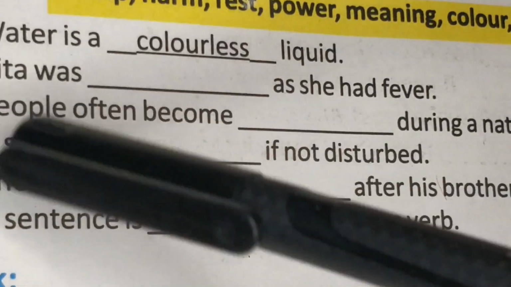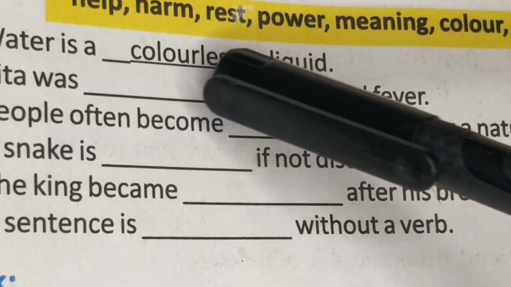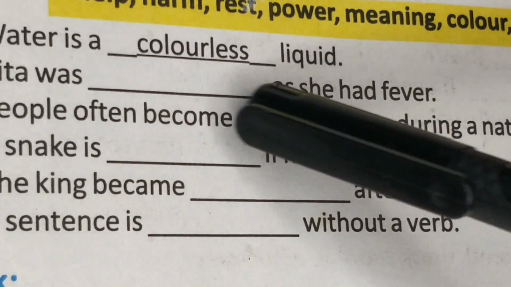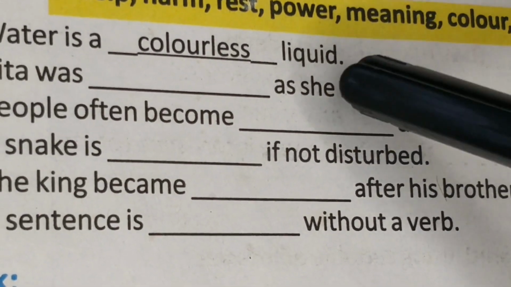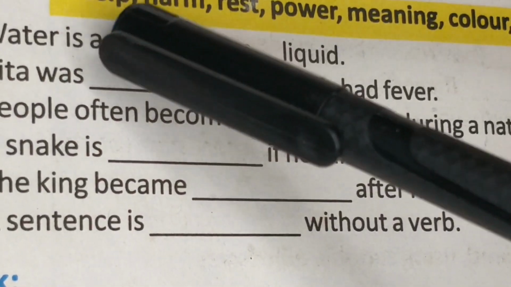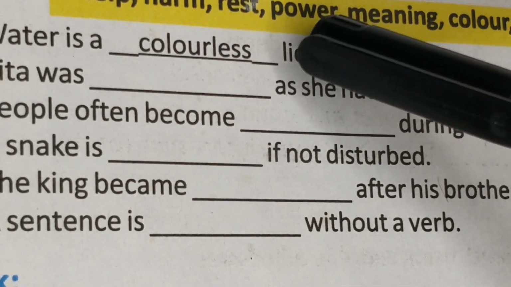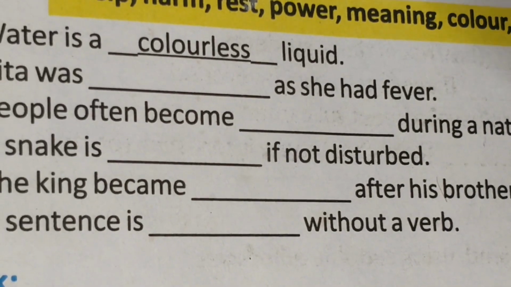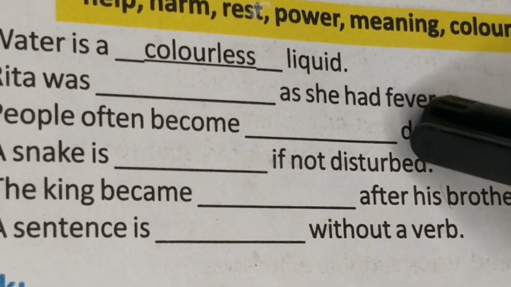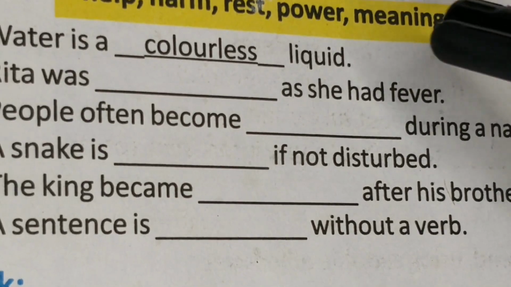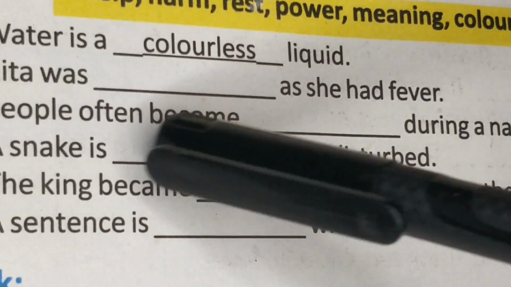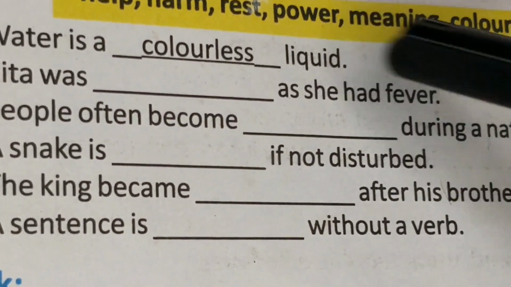So the words are given and these are the sentences. Let's read them one by one. Number A, water is a colorless liquid. Number B, Rita was dash as she had fever. So what will it be? Help, harm, rest, power, meaning, color, home. So here when we have fever, we become kind of restless. Okay, so it will be restless. Rita was restless as she had fever.